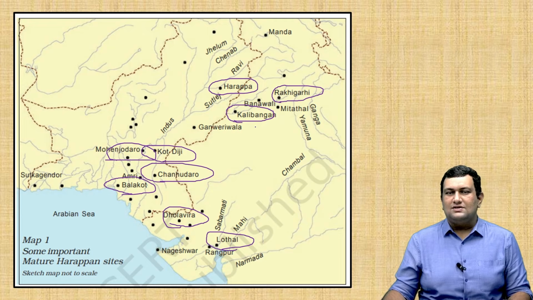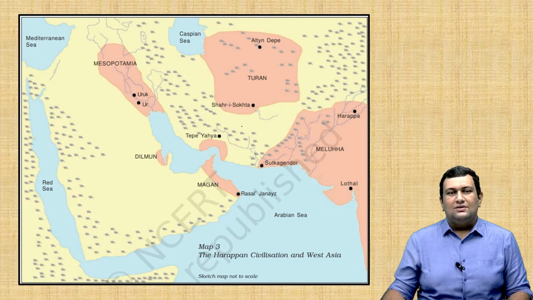So these are some important sites. You can be asked questions in prelims. They can just list out the sites and ask whether they were Harappan sites or not. Or they can ask you to list them out from north to south direction or east to west direction. This is also another map taken from NCERT.